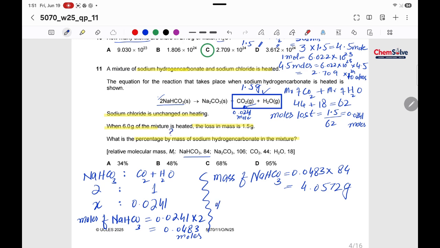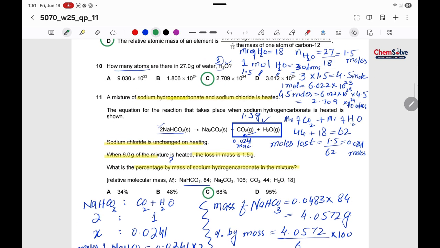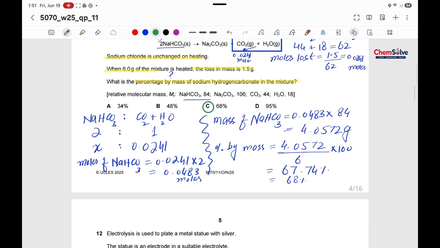Okay. Still, we need to calculate the percentage by mass. So the formula of percentage by mass is the calculated mass, that is 4.0572, divided by the total mass, that was 6, times 100, and it would be 77.74. We can round it off to 68%. So that's how the correct option is C. This question involves a lot of calculation.